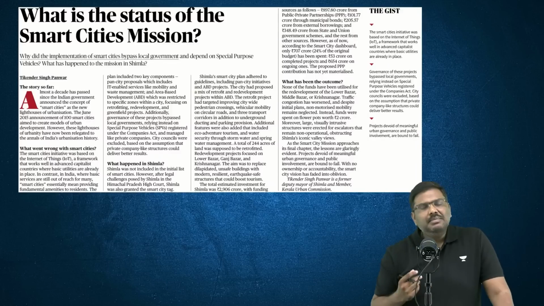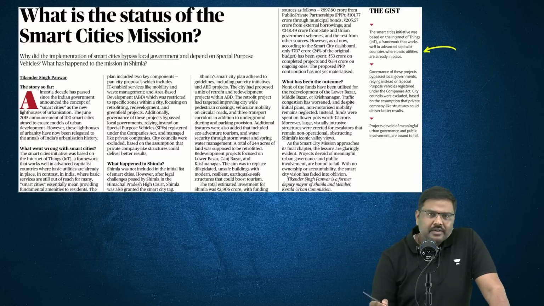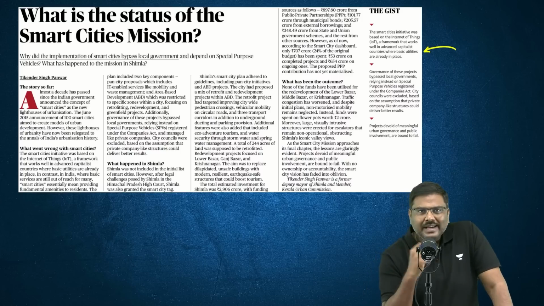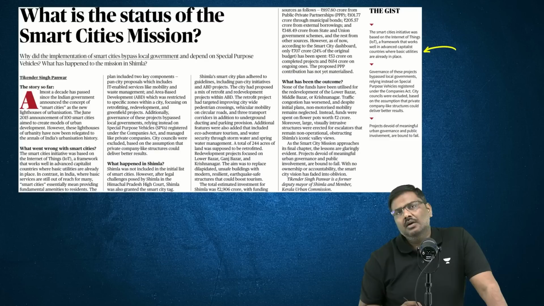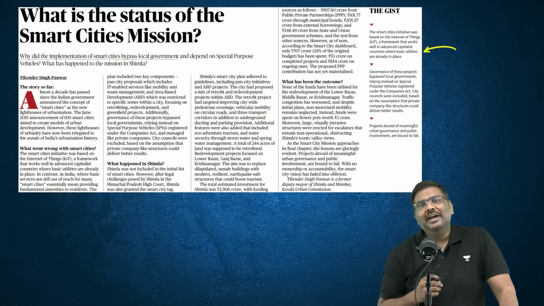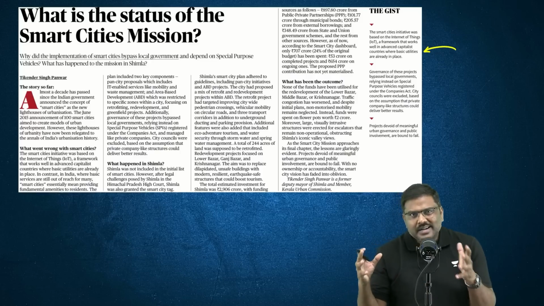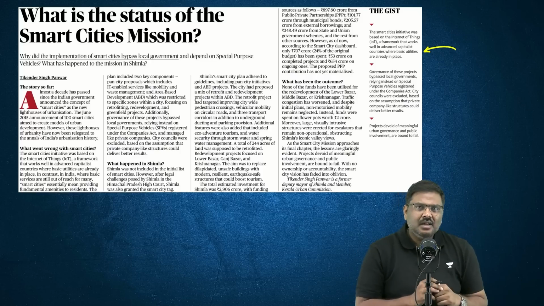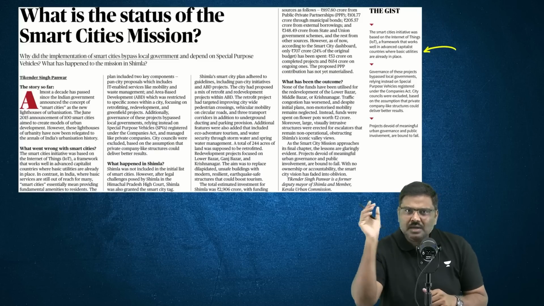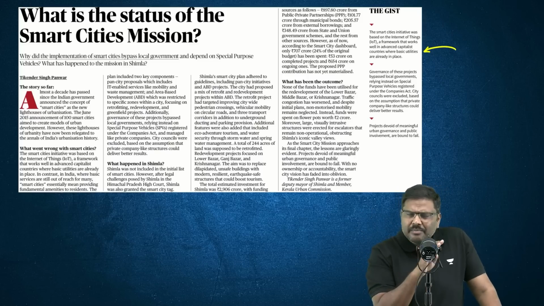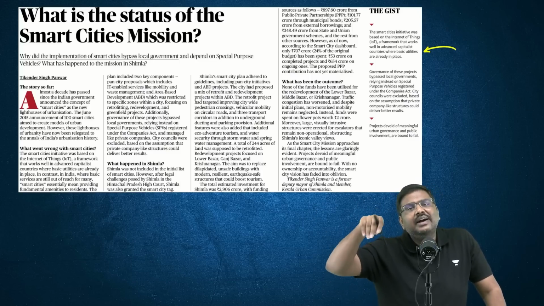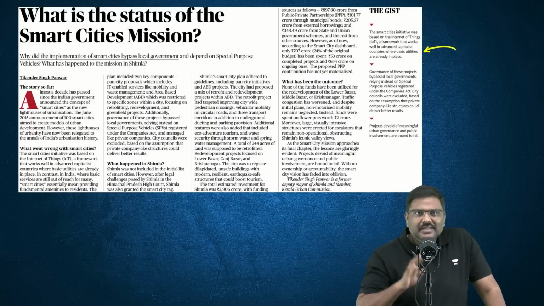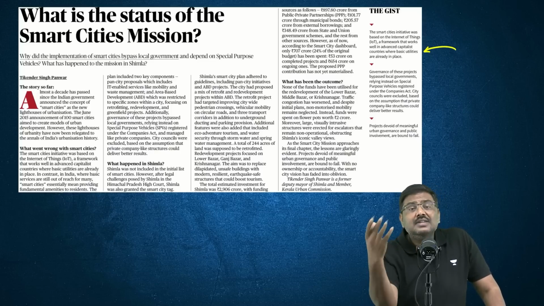I'll give you a couple of more examples here. This is an article again from the Hindu newspaper. There was one more initiative of the Government of India which was there in the discussion: Smart Cities Mission. Why was it there in the discussion? It has completed 10 years. Out of 100 cities which were covered originally under this, only 18 cities have managed to complete all the projects. Many of the other cities are finding it difficult to complete these particular projects. UPSC can ask you that, right? UPSC can straightforwardly ask you that particular question.